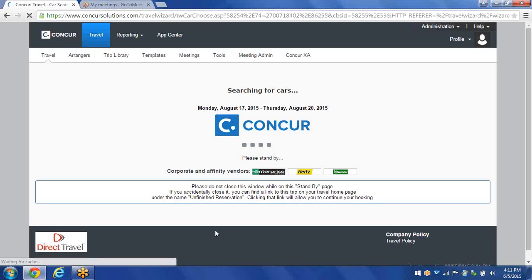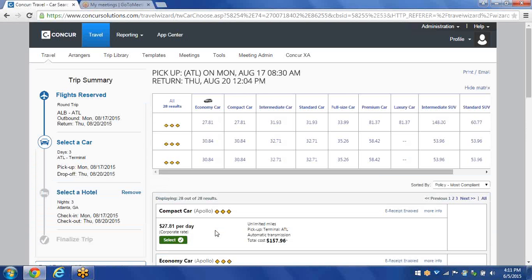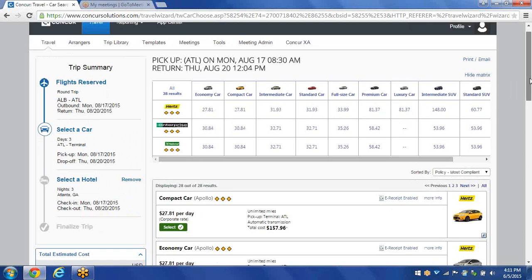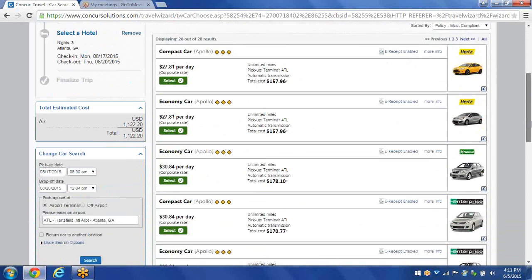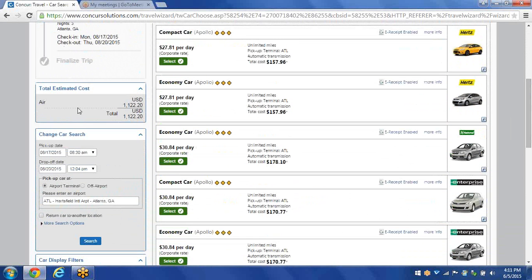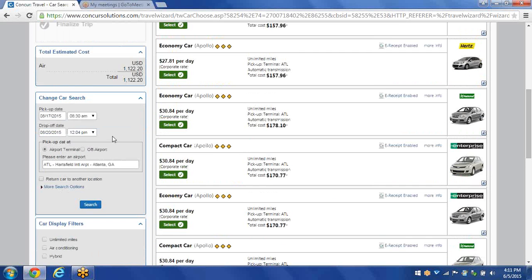So the next page Concur is going to take me to will be my car results page. So this is the car results page right here. If you notice on the left-hand side, the flight has been reserved, and now we're in the next section for select a car. A couple other things on the left-hand side I do want to show you. So far, Concur has given me a total estimated cost for my air. Here's my change car search if I need to change anything. You do not have to worry about your date and time. Concur has already synced this up with the flight that you've chosen on the previous page.